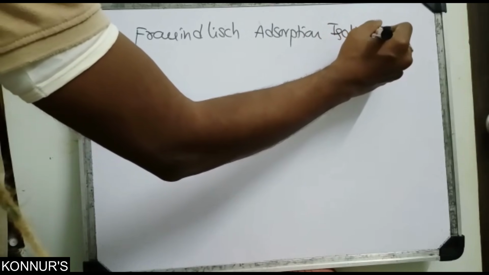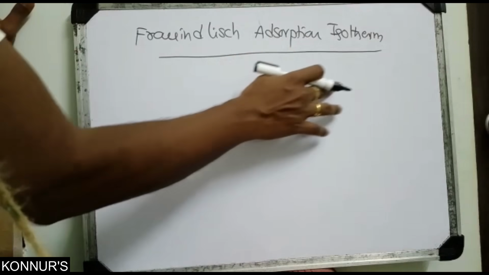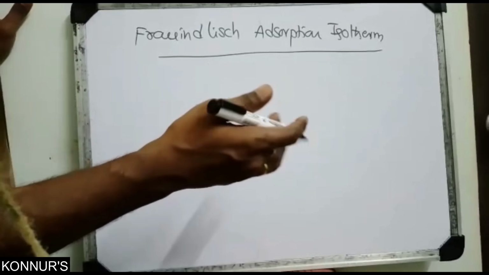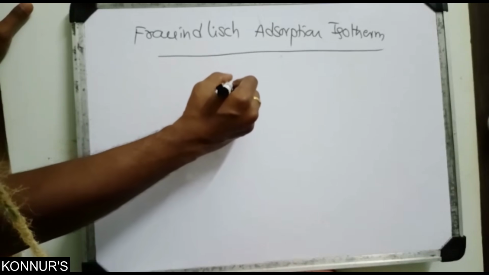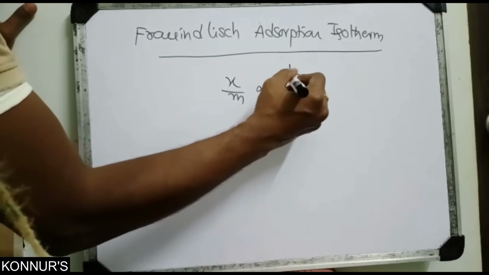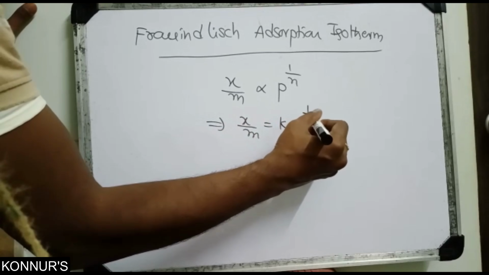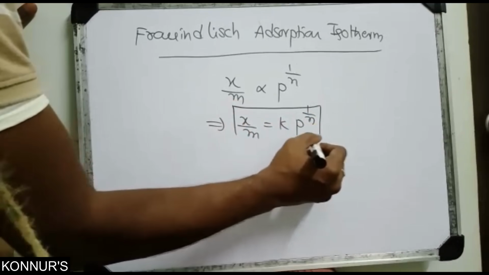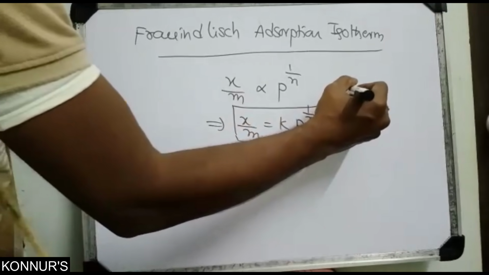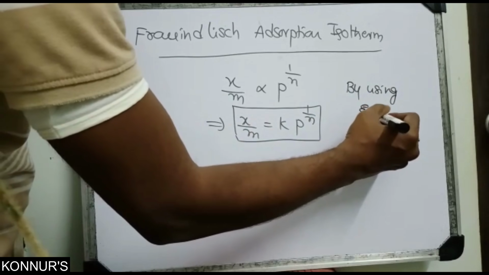What he did was take different materials and measure how much is adsorbed at low pressure, high pressure, medium pressure, and lastly he gave that x by m is directly proportional to p to the power of 1 by n. That implies x by m equals constant k into p to the power of 1 by n. So he gave a mathematical formula by using experimental data.